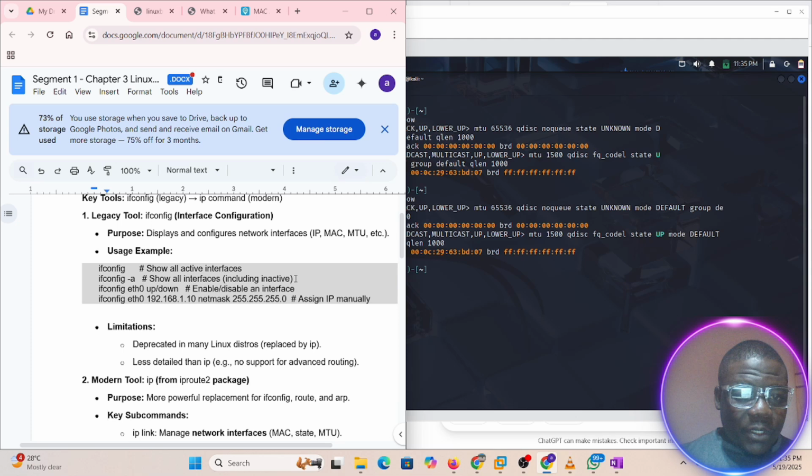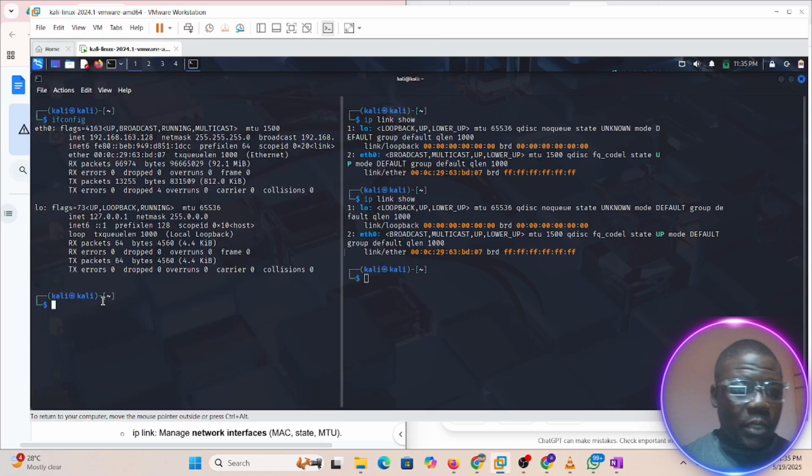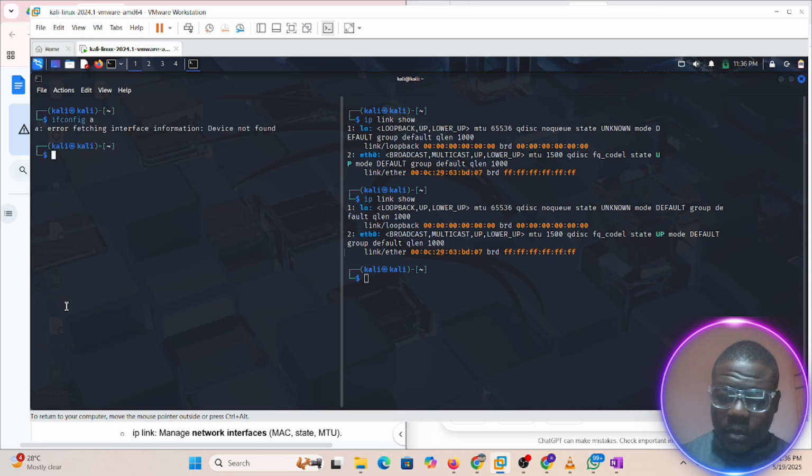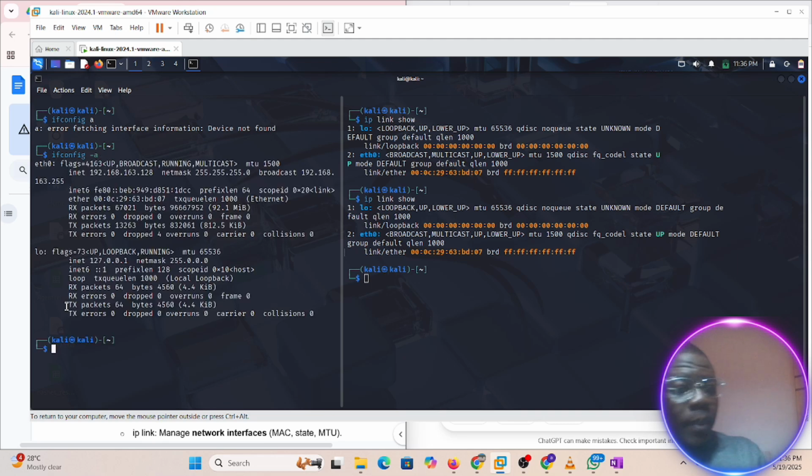Show all interfaces, including inactive ones. Any other interfaces that we have that are not active will be shown. So let's do ifconfig -a. Let's clear this. ifconfig a doesn't work because this is supposed to be a flag, so you have -a.